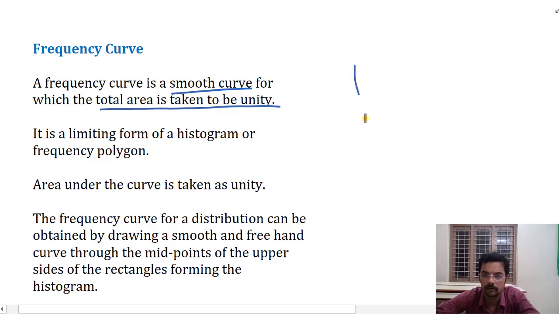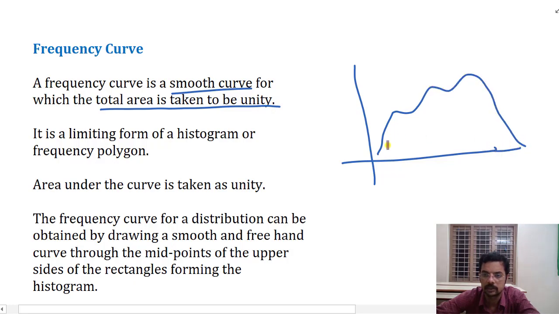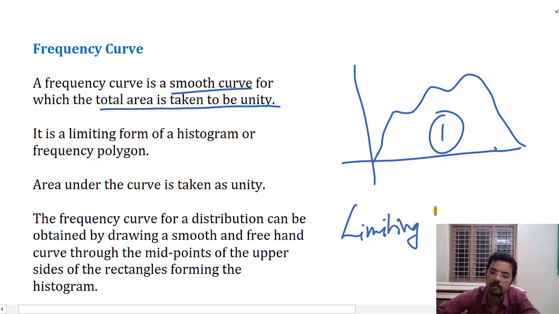For example, if we have a frequency curve like this, then the total area is considered to be 1 unit, and it is a limiting form of histogram.